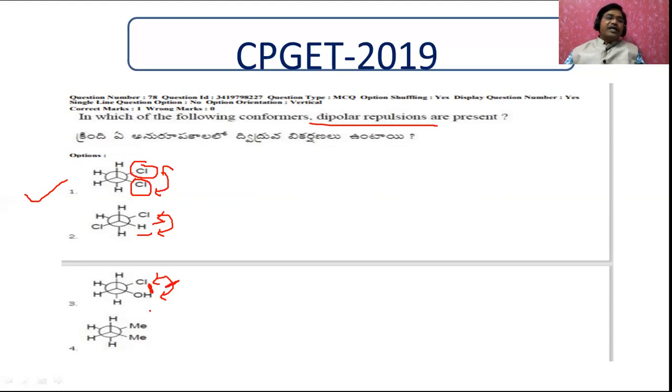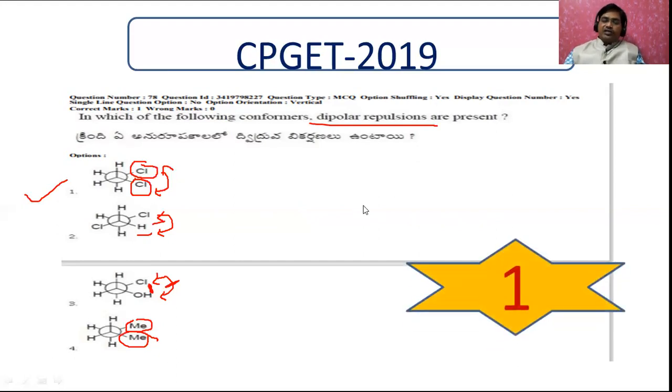Here also there are dimethyl groups. This is an alkyl group, this is also an alkyl group. Here it is a steric hindrance, not dipolar interaction, because these are not charged ones. These are neutral, having no negative charge, but here a steric hindrance is present, not dipolar. That's why our answer is 1. That is going to be our answer.